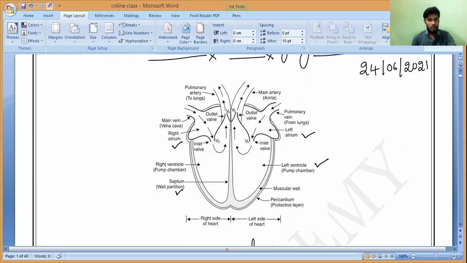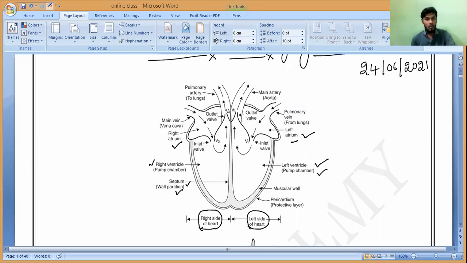These chambers are separated by the septum, a wall partition. The right atrium and right ventricle form the right side of the heart, and the left atrium and left ventricle form the left side.